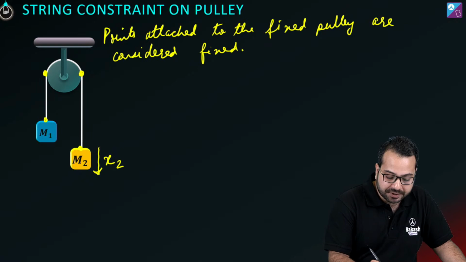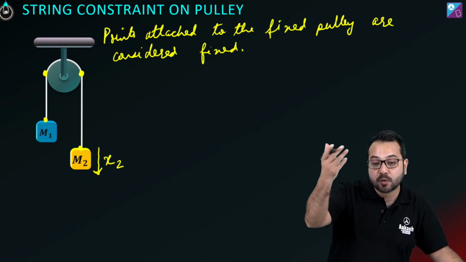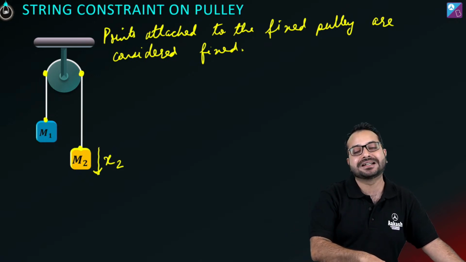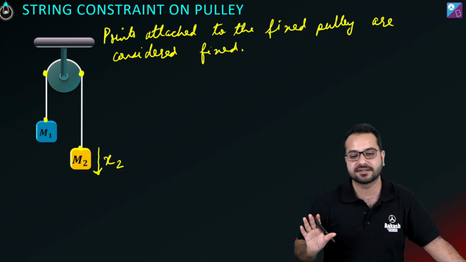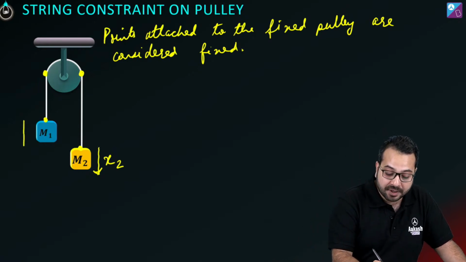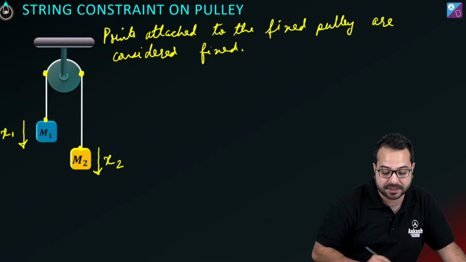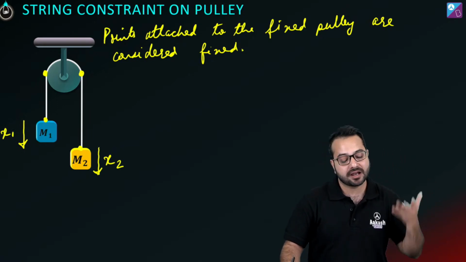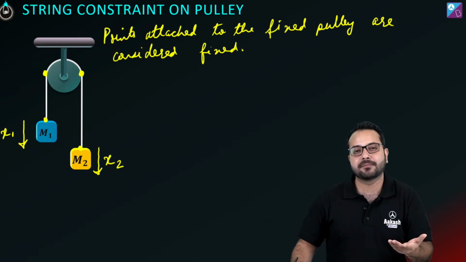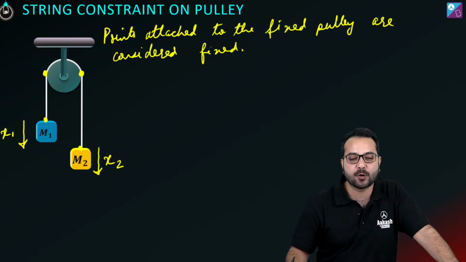And this point, I know that it is going to move up, but even if I'm a dumb person, I can assume that it is going down and nothing is going to make a difference. ठीक है? Let's say I'm a dumb person. I'm assuming that the displacement of m1 is down. ठीक है, I know that the displacement of m1 is going to be up, but I'm a dumb person. I'm assuming that it is going to go down.